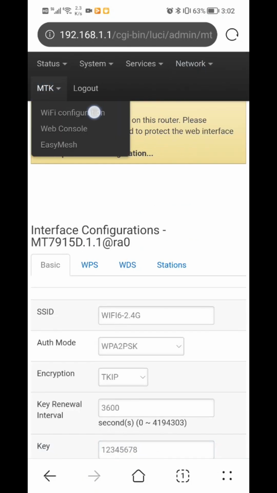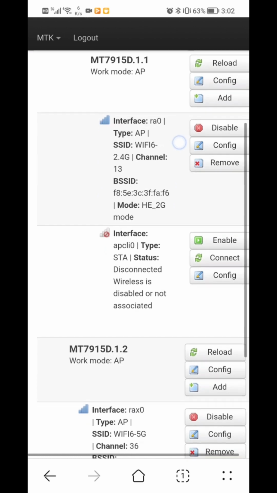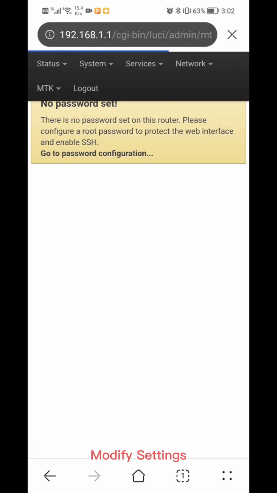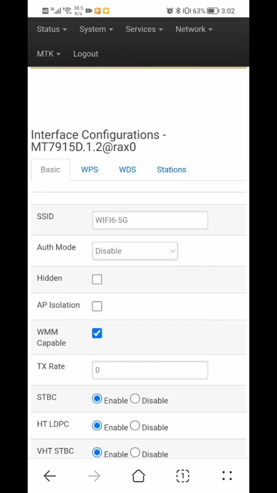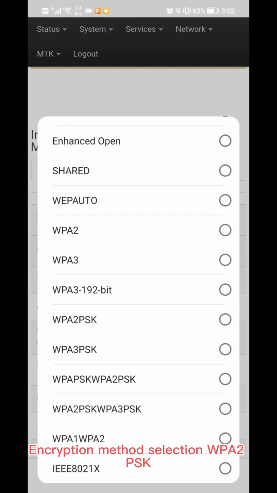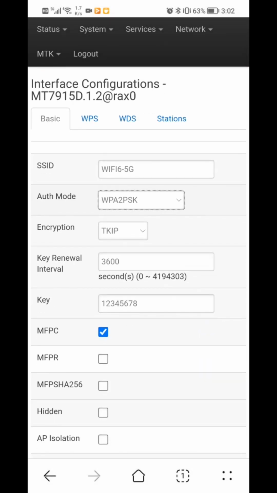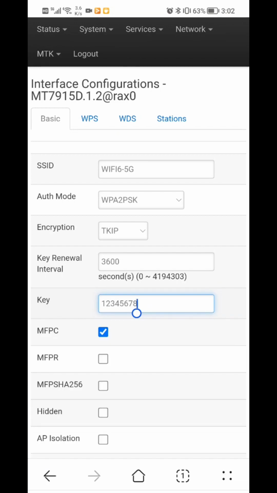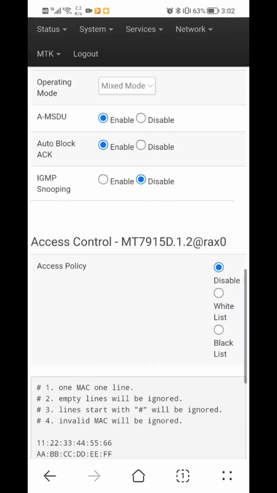Get into Wireless settings. Setting 5.8G. Modify settings. There is no password by default. Encryption method selection WPA2PSK. Enter an 8-digit password. Accomplish.